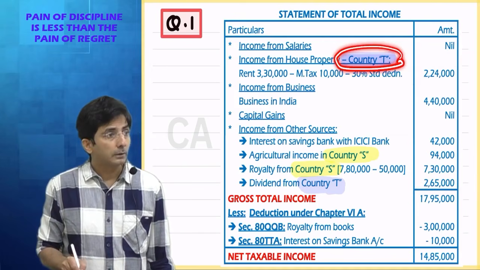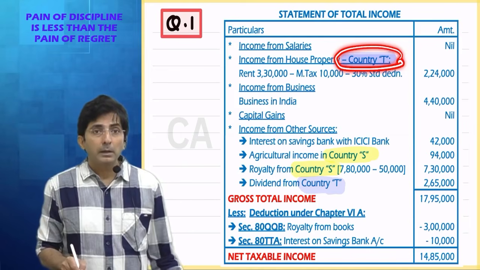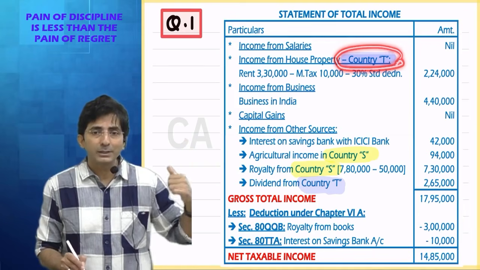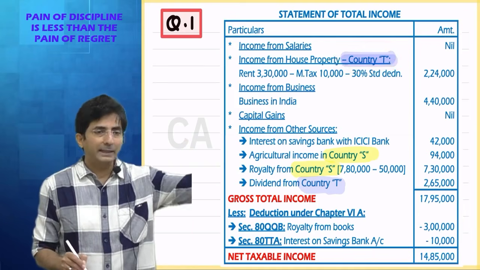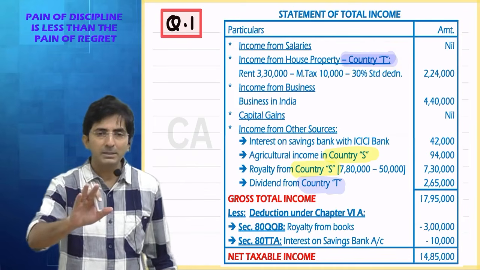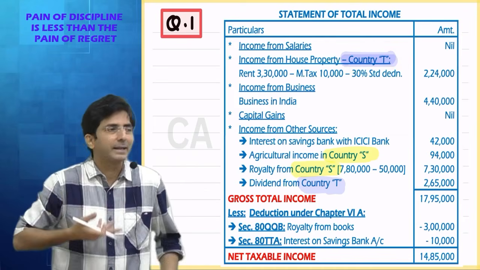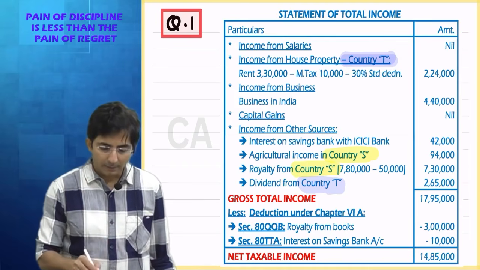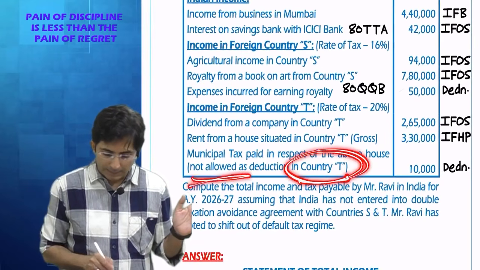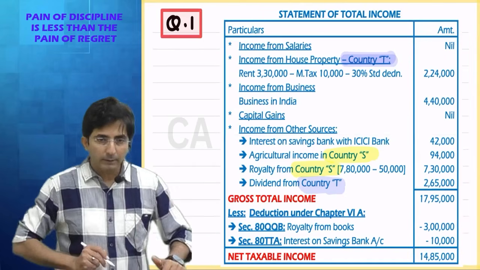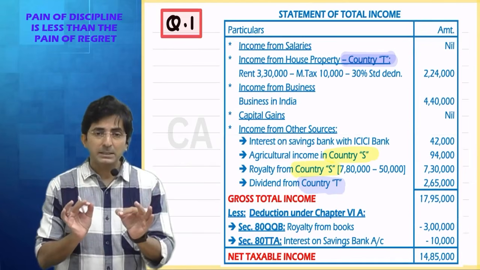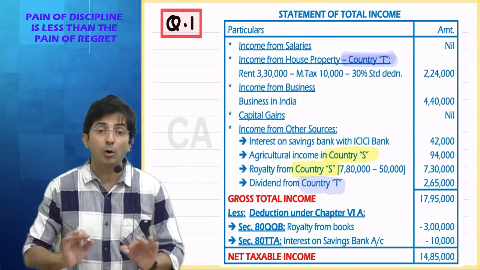Rent of house. Now if someone says, but in country T from rent you don't get municipal tax deduction, it was given in the question. And in foreign countries there is no culture of standard deduction. They didn't mention that, but the standard deduction culture is of India. In country T, from where you got the rent, municipal tax is not allowed. So tell me, will you pay attention to what foreign is doing? Doubly taxed income should be calculated as per Indian law.